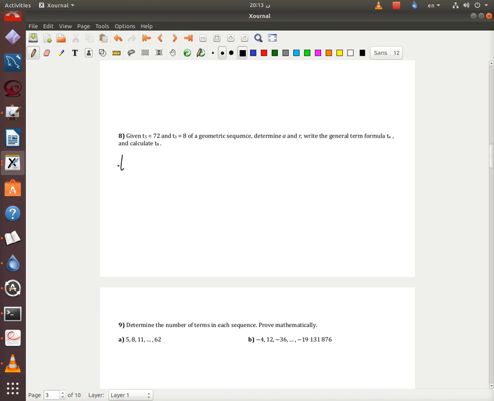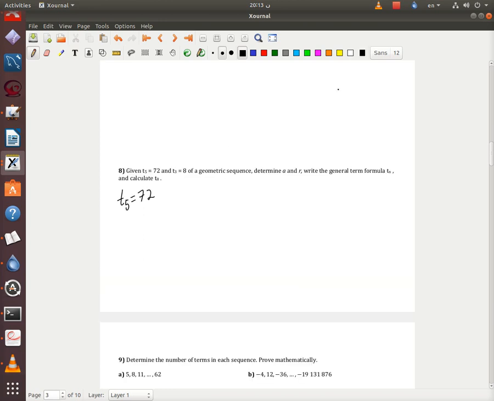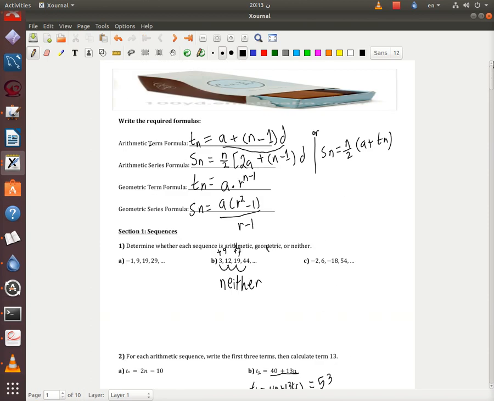Okay, since T5 is 72, we have the formula. Do you see it? We have the formula on here.